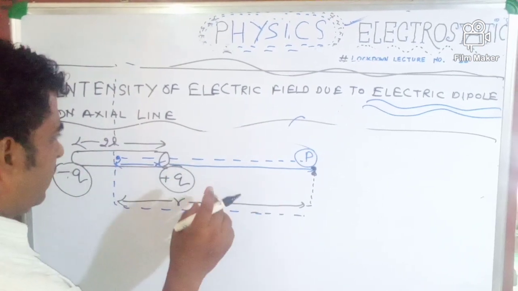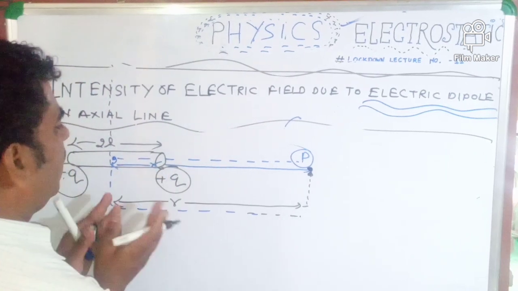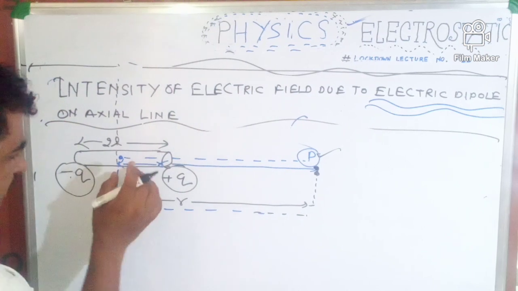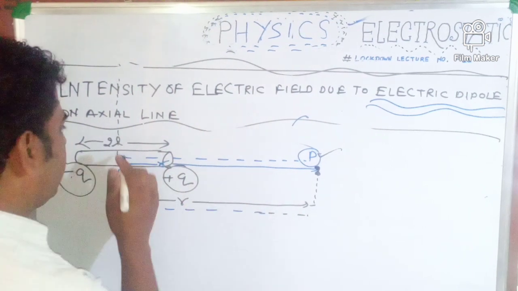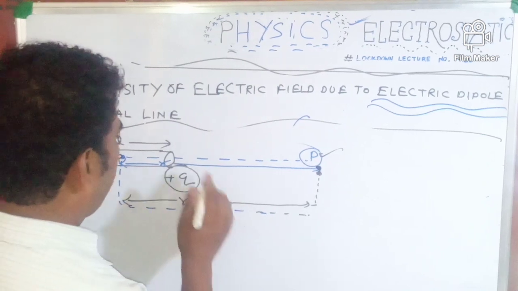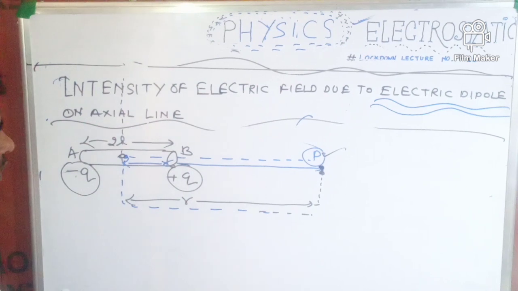Point P is situated at distance r from the midpoint of the electric dipole. Here I am assuming the name of the electric dipole is AB.